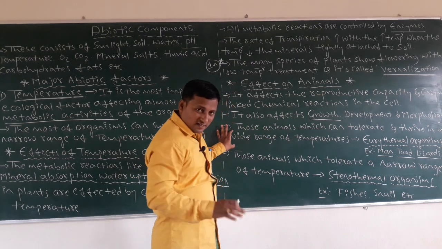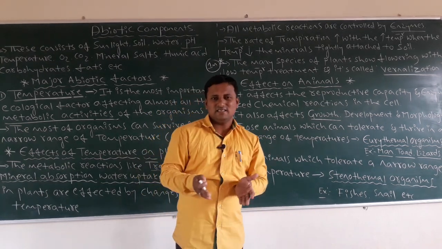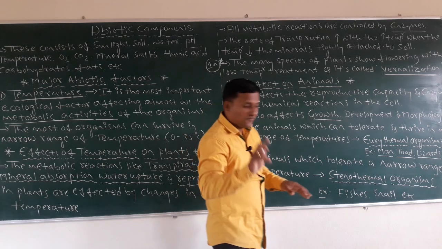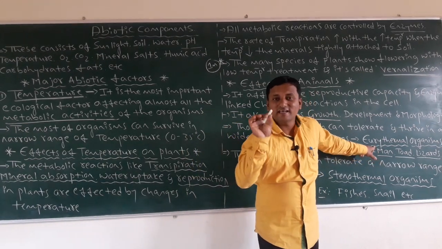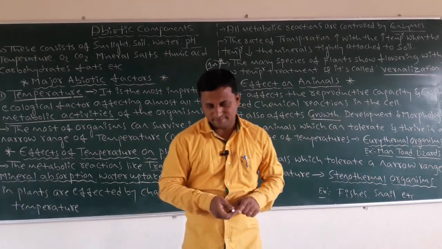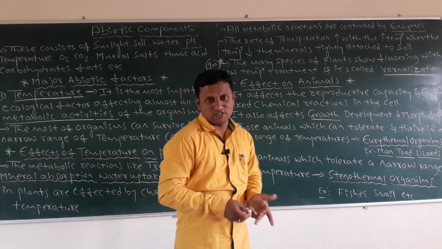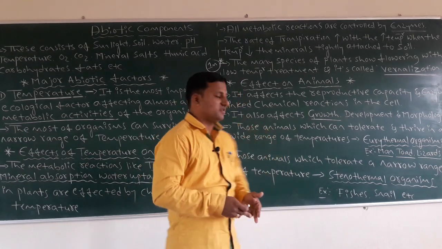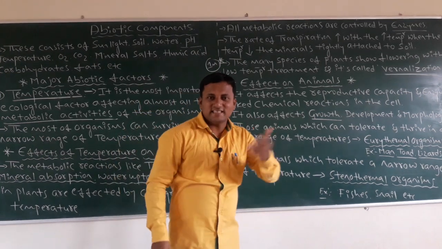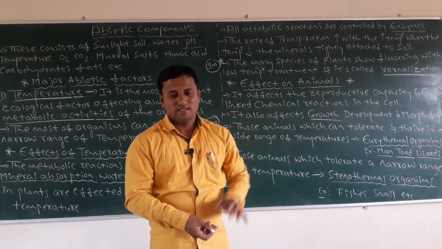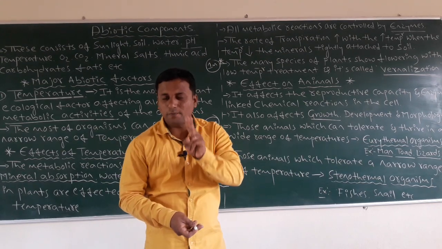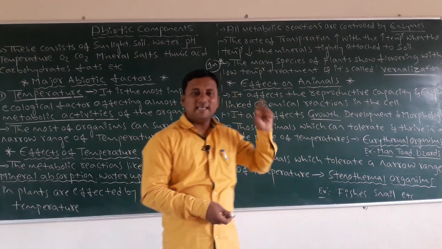Then comes another point: based on these temperature changes, there are two types of organisms. The first type we call eurythermal organisms, and the second is called stenothermal organisms. Dear students, these two questions come in the examination as 2 marks questions. What is a eurythermal organism? Give an example. What is a stenothermal organism? Give an example. These are two very important points you must remember in this concept.